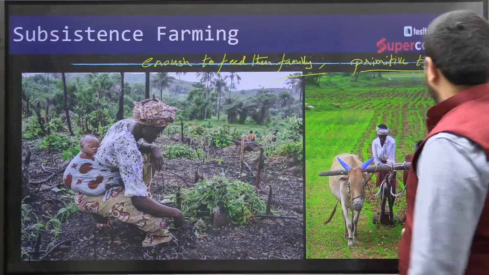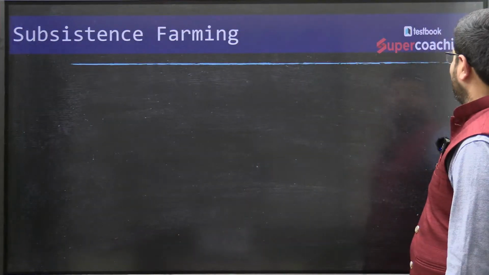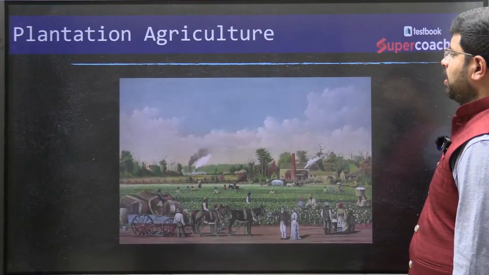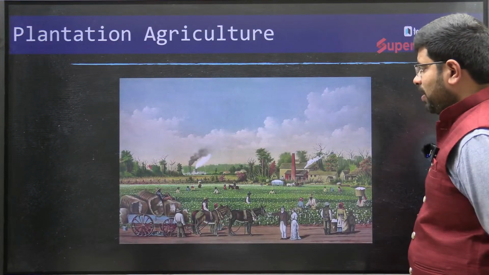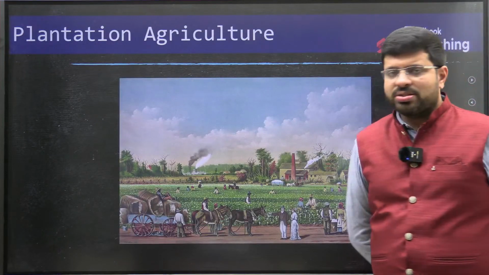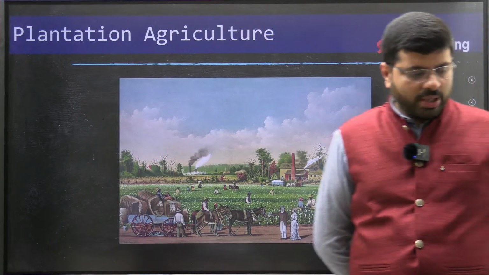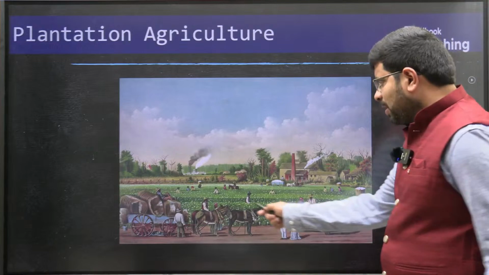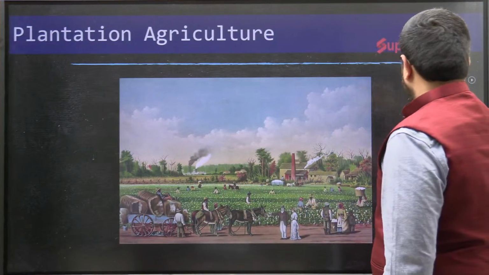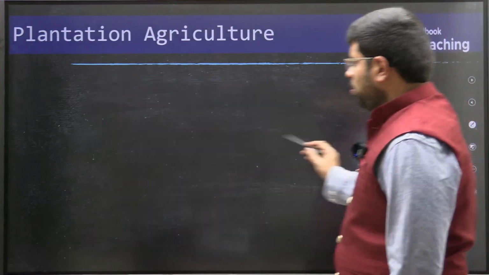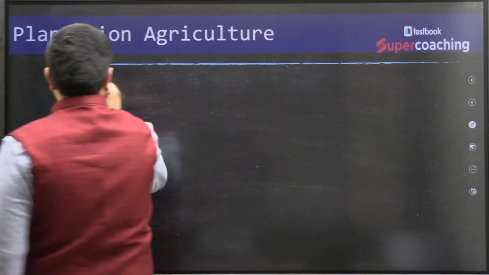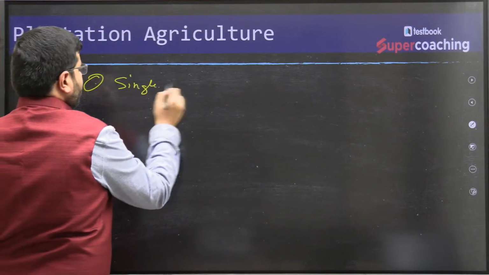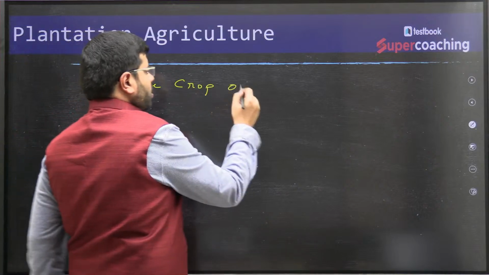Now you see the next one, plantation agriculture. The Britishers introduced plantation agriculture. Usually you will see that a single variety of crop is grown, a single crop over a large area.